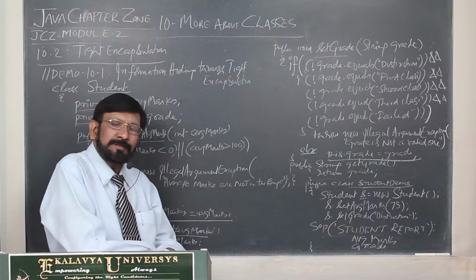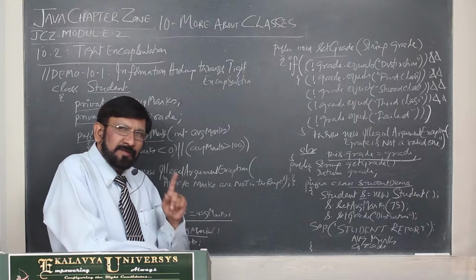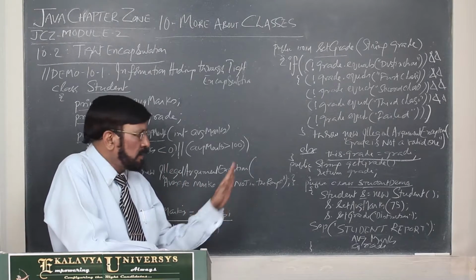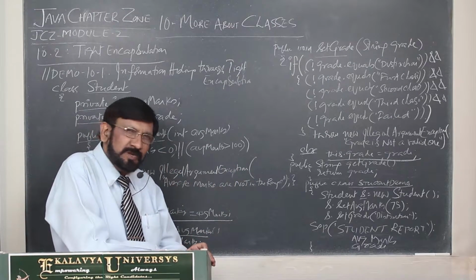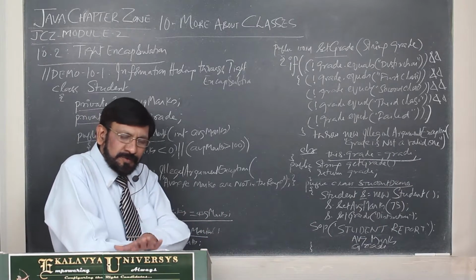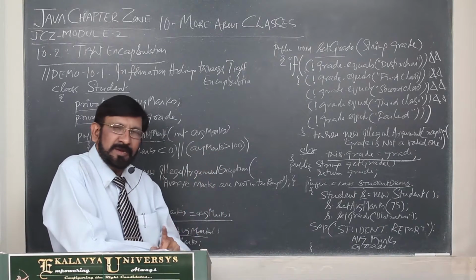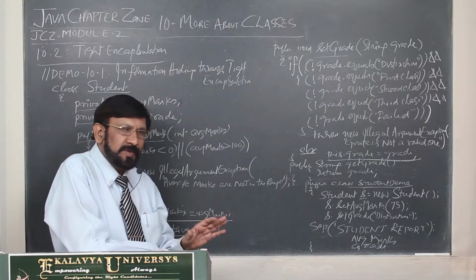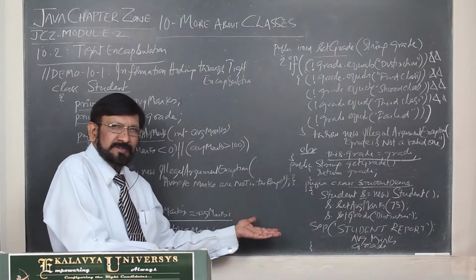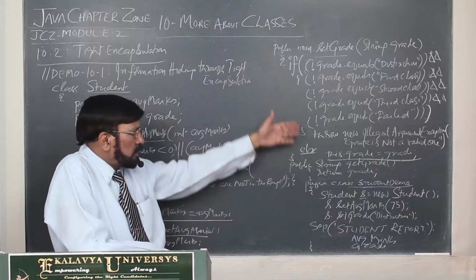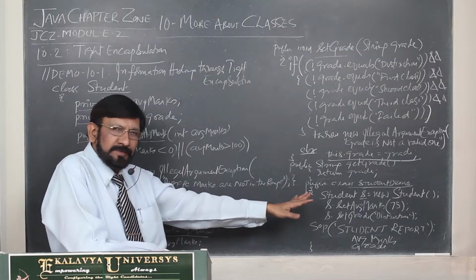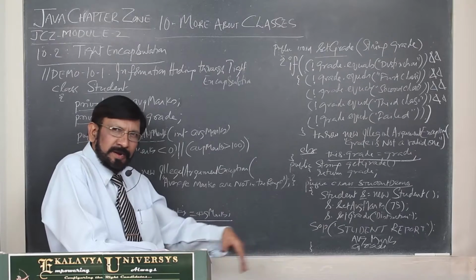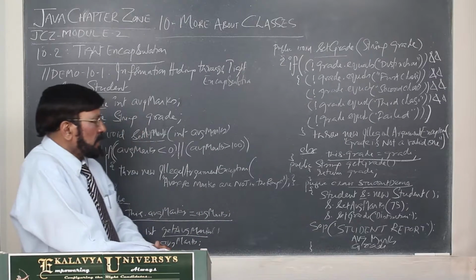And once again, I am telling you, without having the hard copy on hand, don't watch the lecture. You miss a lot. With reference to the program, if you watch the lecture, you can derive 100% benefit out of that. Otherwise, I have certain limitations here. I cannot write all the code clearly. That limitation, I think it is obvious. You can understand that.